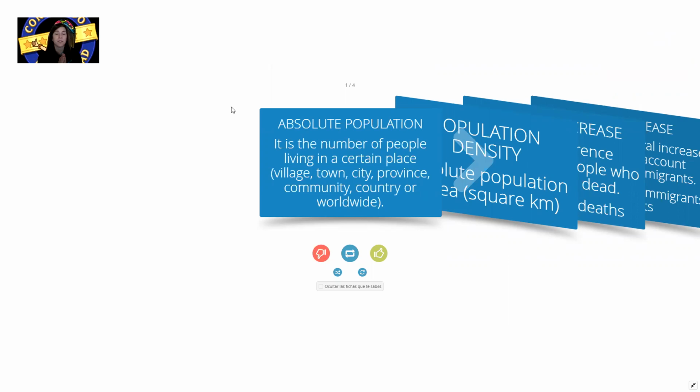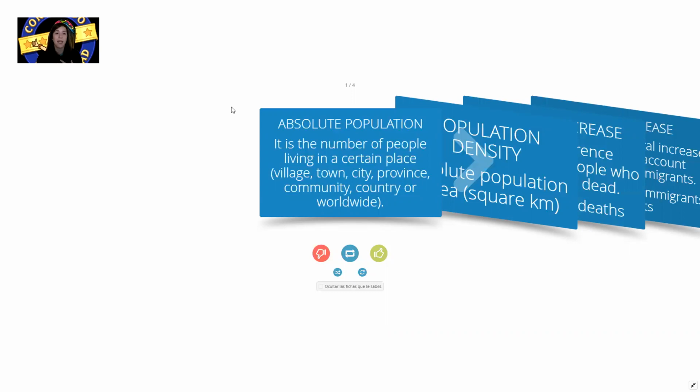These concepts are important because the population in a certain area varies a lot, okay? Some people are born every year, other people die, people travel between countries looking for opportunities, all right? So the number of people living in a certain area varies a lot. And we can count the people according to these four concepts.